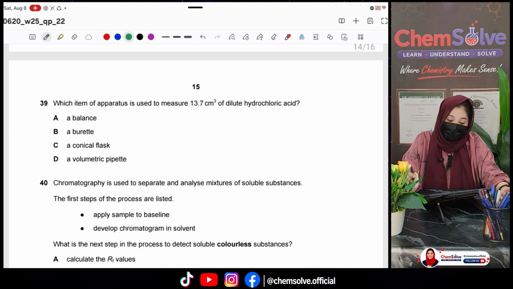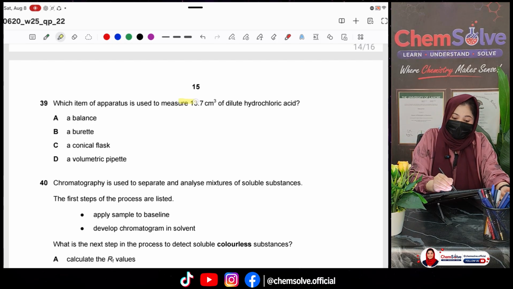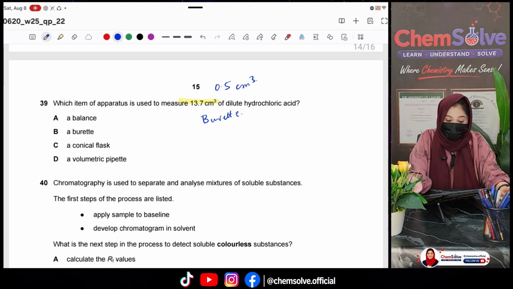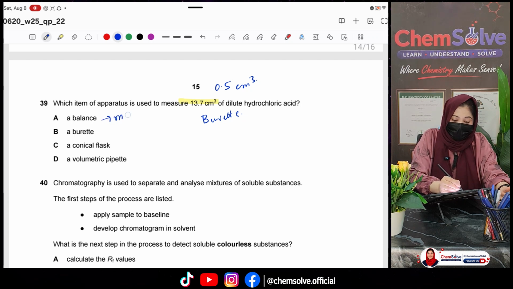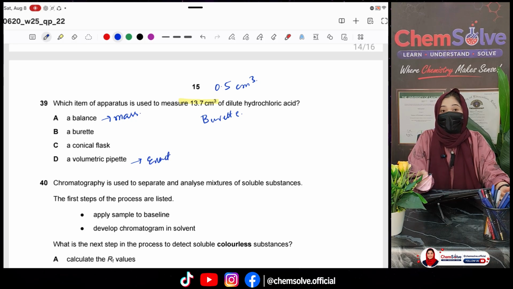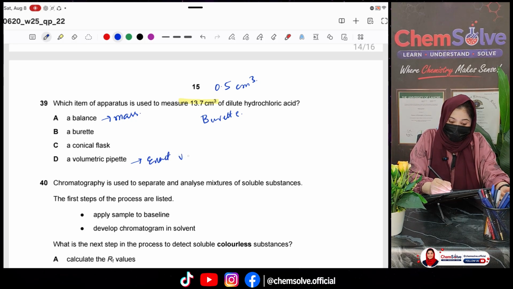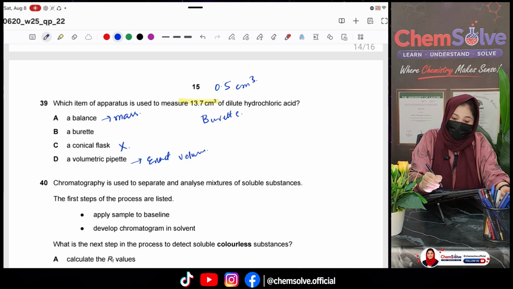Which item of the apparatus is used to measure 13.7 of the dilute hydrochloric acid? So, this would be burette. Why? Because till 0.5 centimeter accuracy, we use burette. Balance is used for mass, not for the liquid. Volumetric pipette is for the exact volume, like 25 centimeter cube. Conical flask is not a good option here. So burette is the correct option.